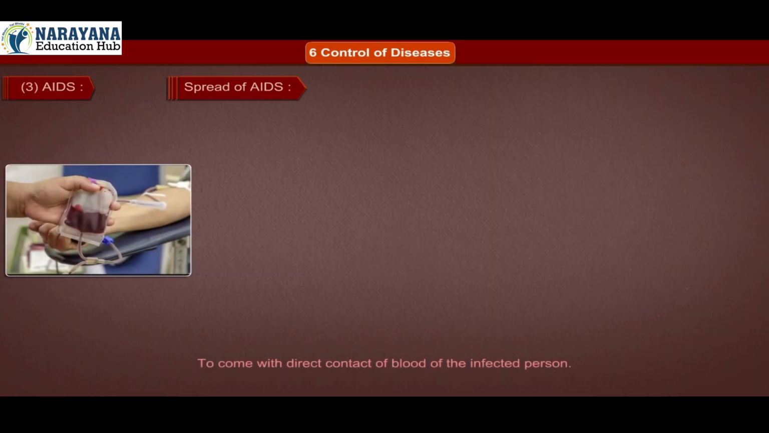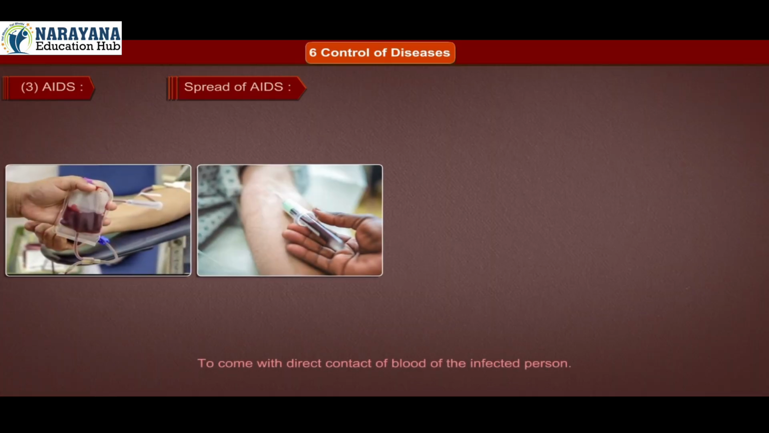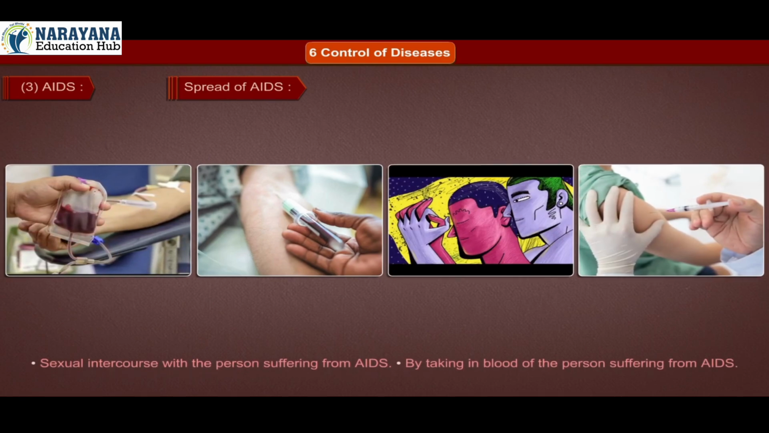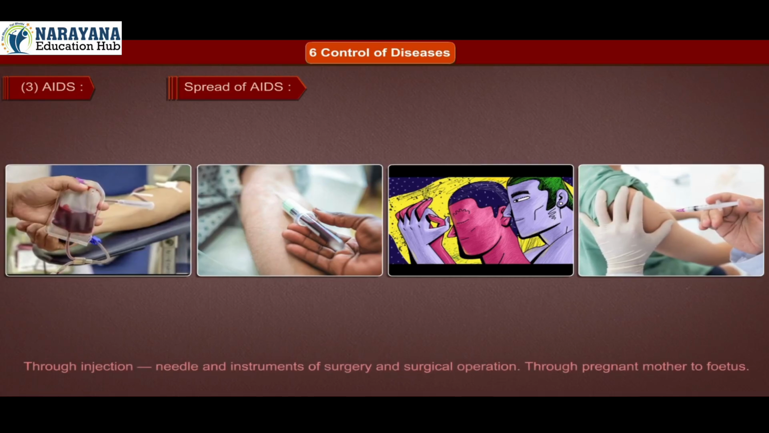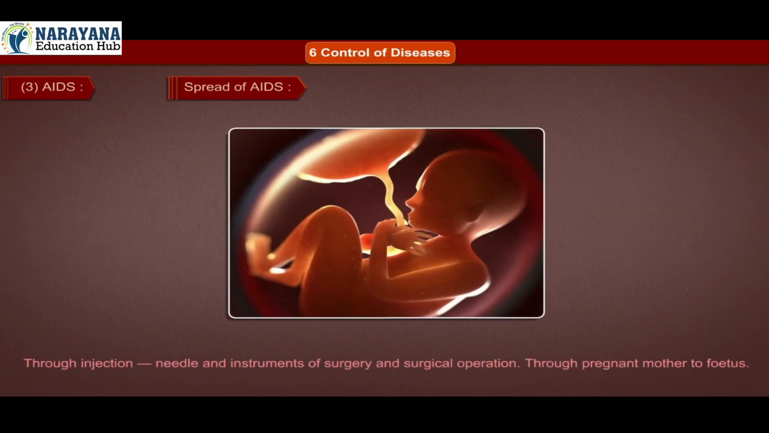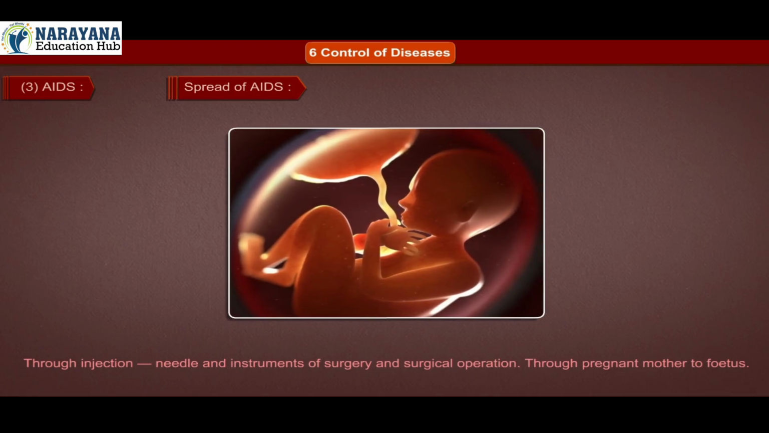Spread of AIDS. It spreads through direct contact with the blood of the infected person, sexual intercourse with the person suffering from AIDS, by taking in the blood of the person suffering from AIDS, through injection, needles and instruments of surgery and surgical operation, and through a pregnant mother to the fetus.